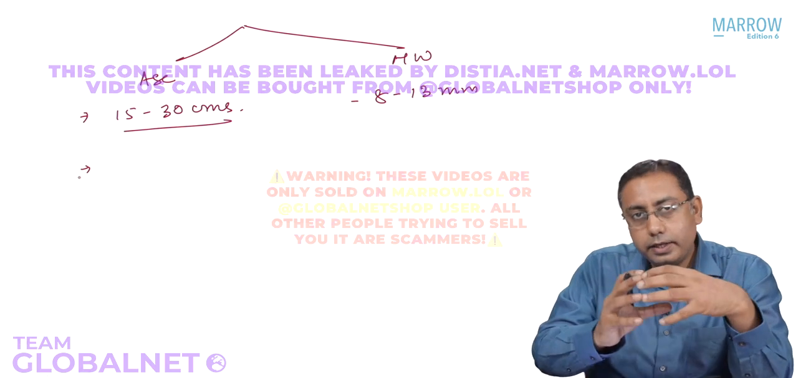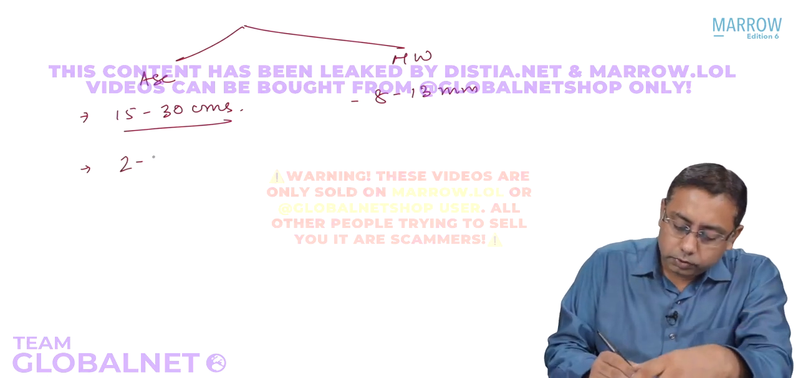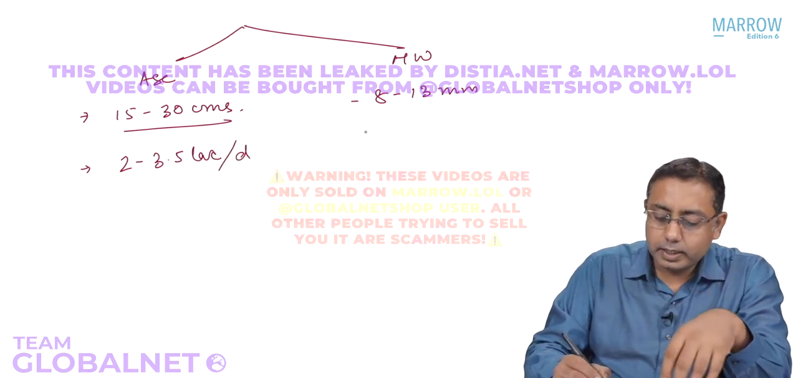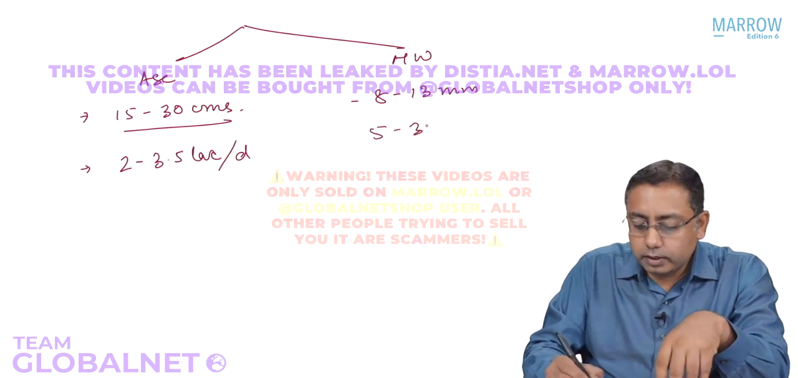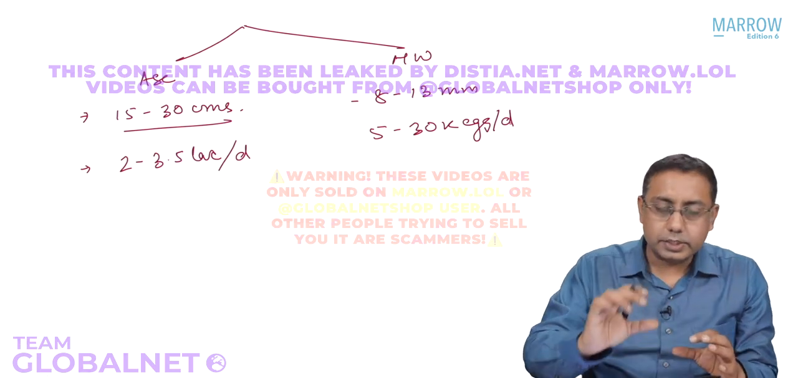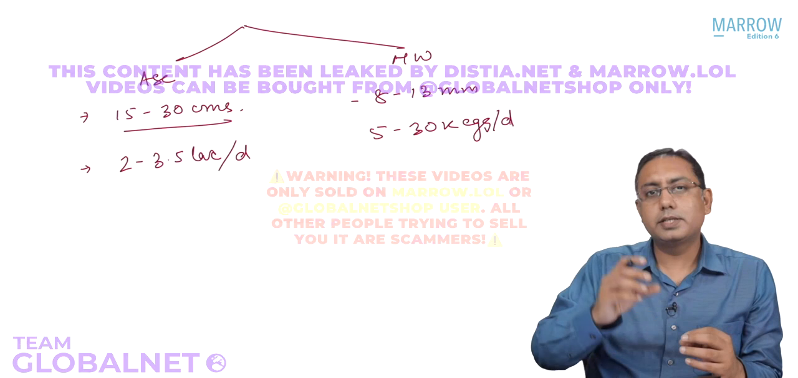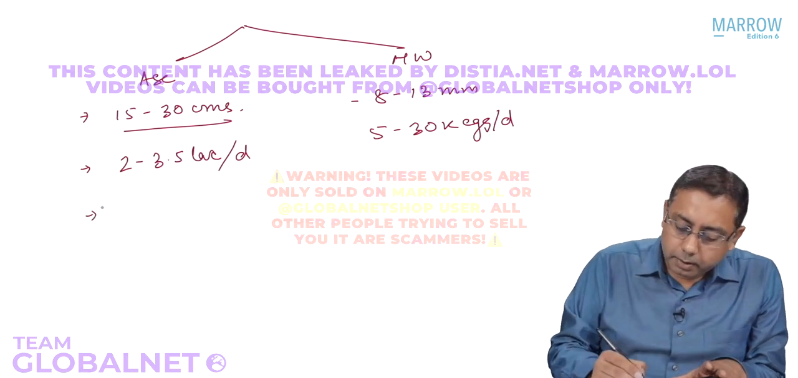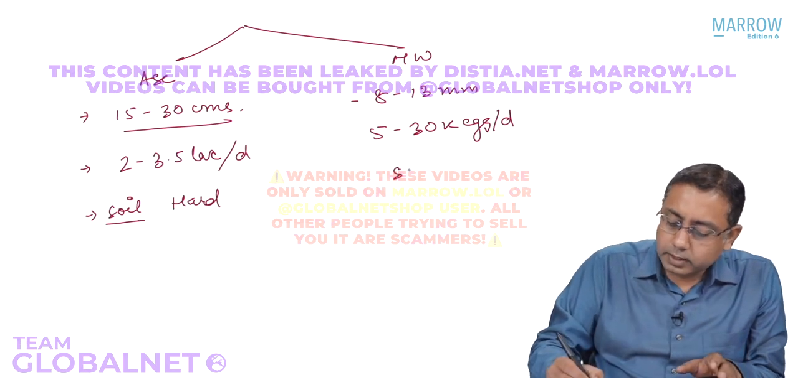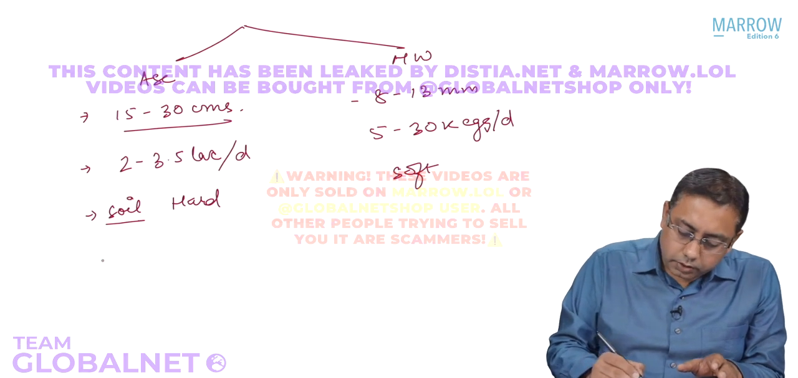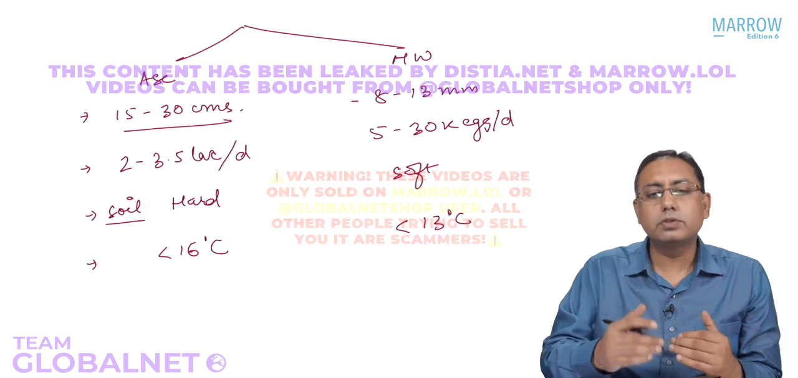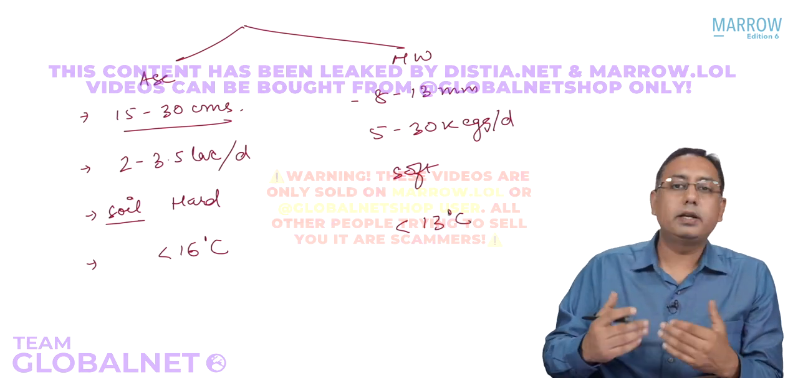Ascariasis releases a large number of eggs, 2 to 3.5 lakh eggs per day, whereas the hookworm will release anything from 5 to 30,000 eggs per day, depending on Necator americanus, which releases a lesser number of eggs, or Ancylostoma, which releases 10 to 30,000 eggs. Please remember regarding the soil also: the soil for Ascariasis is a hard soil. For hookworm, it is a soft or porous soil. Please also remember the temperature, which is said to be 16 degrees Celsius, less than 13 degrees Celsius. Of course, it does not make a major difference, but that's what is said.